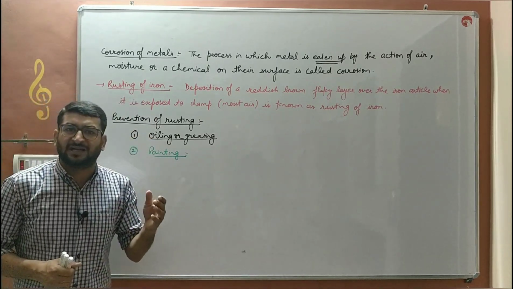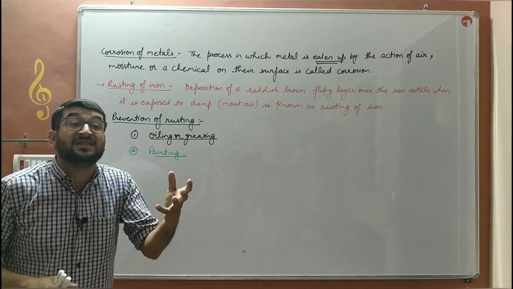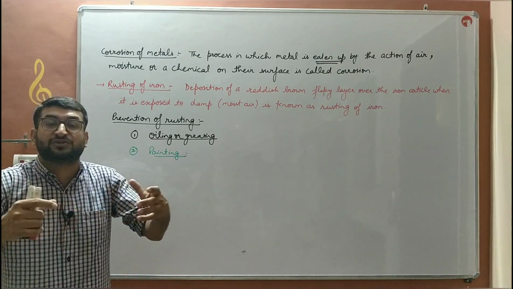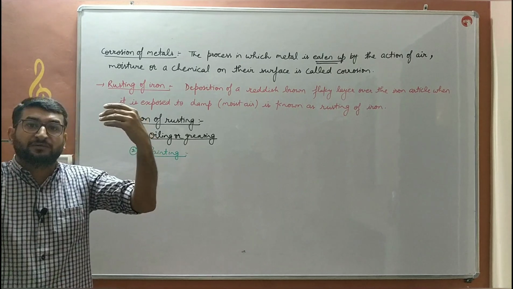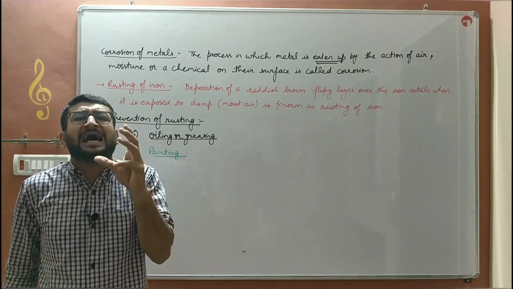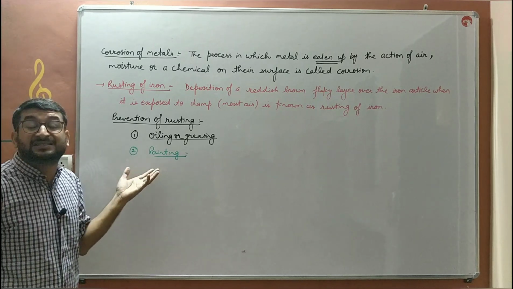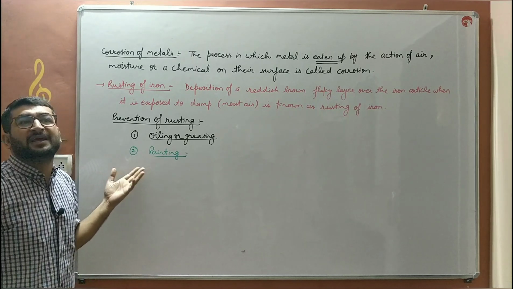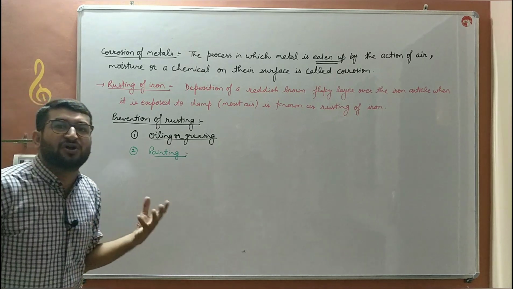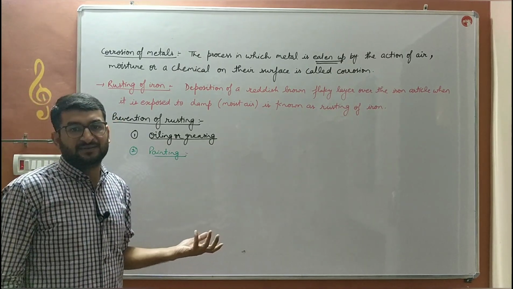If we paint an iron article, you must have seen the iron grills of your houses, of your lobby, of your roofs. Those iron grills are painted. The iron doors and iron main gates of your school are painted. Why? So that the iron gate does not catch rust.